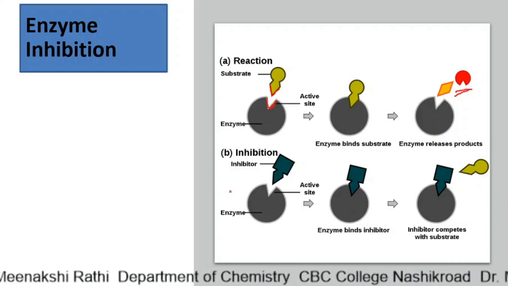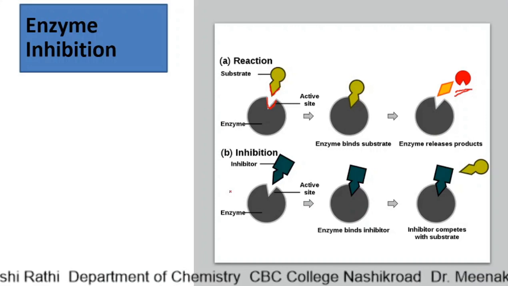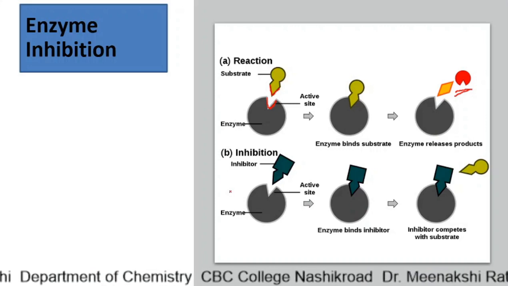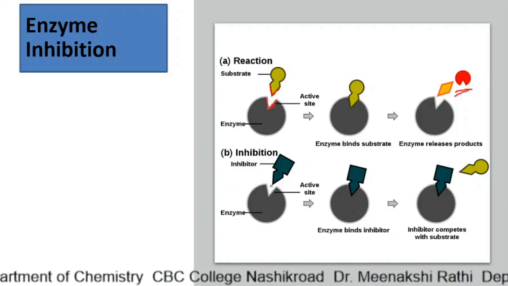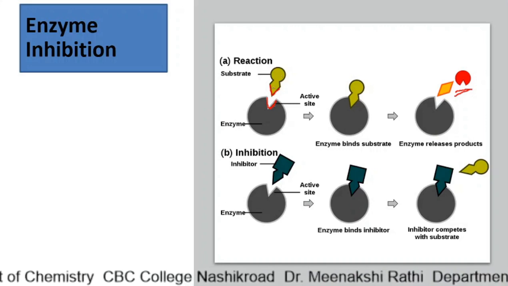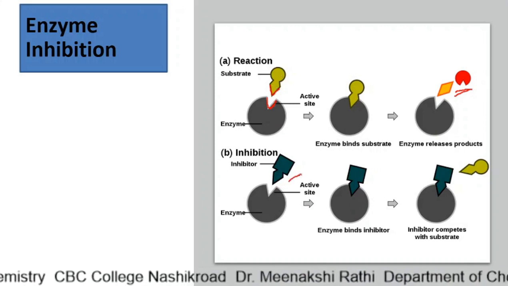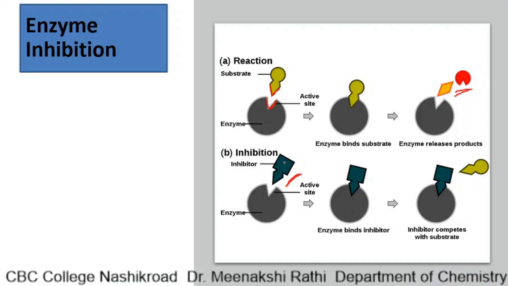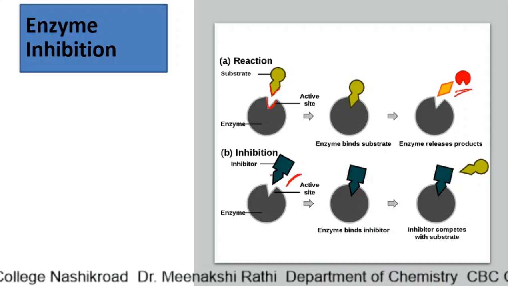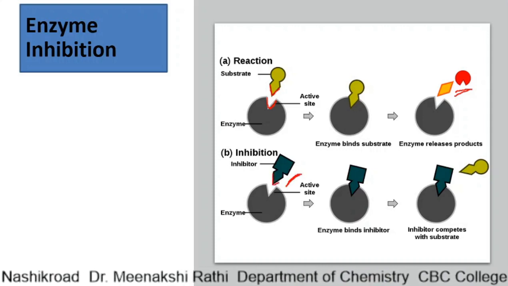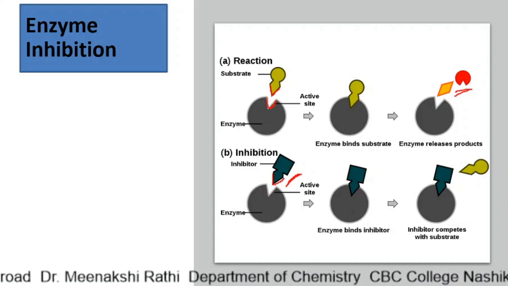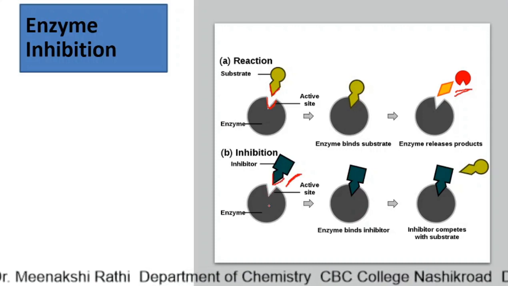Now when there is inhibition, as I told you, there are some molecules which look like the substrate. See here, this is not the original substrate, but it looks like the substrate, and it also has a part which can fit into the active site of the enzyme.